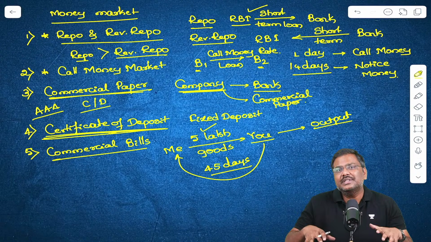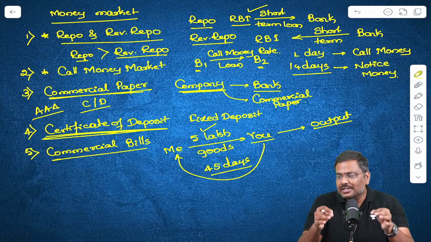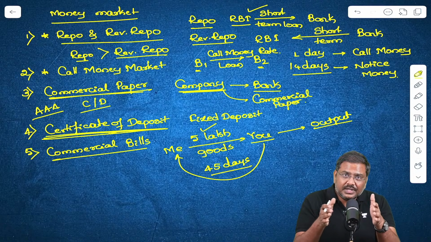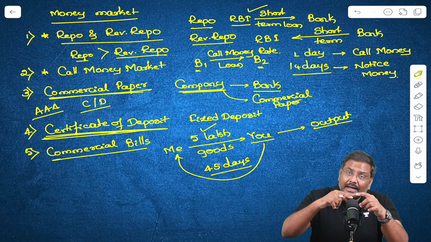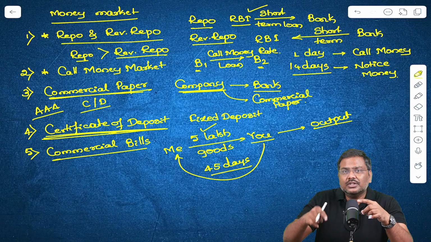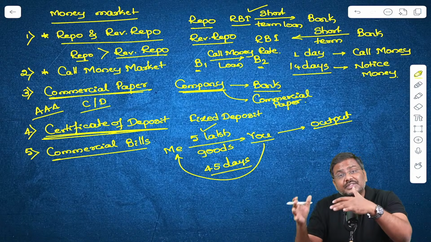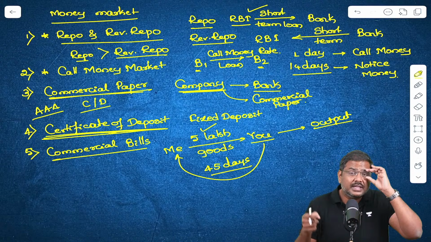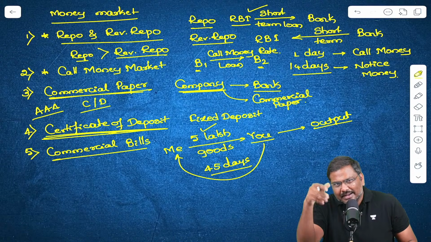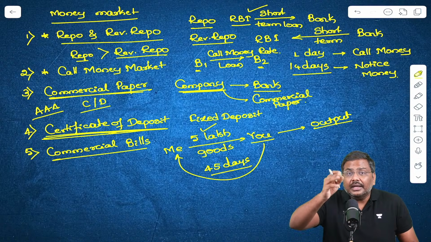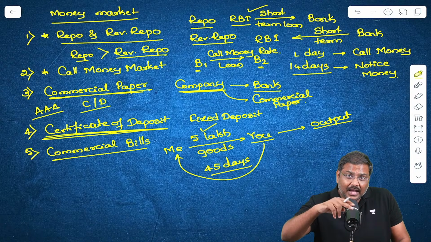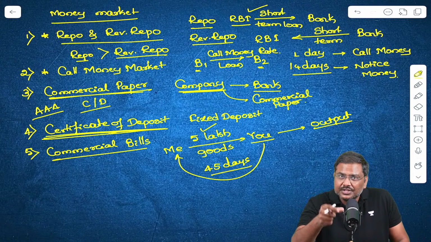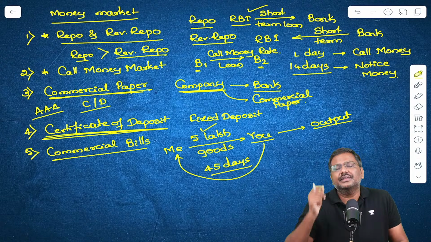And please, again I am saying, please remember, this is generally how companies operate. Do not assume that because it doesn't work in the retail market, it is wrong. No, the retail market is different. Retail market, where we purchase goods and services, is different. We purchase and pay the money today itself. But in the market where companies are trading amongst themselves, the traders are buying and selling, this is generally how the system operates.